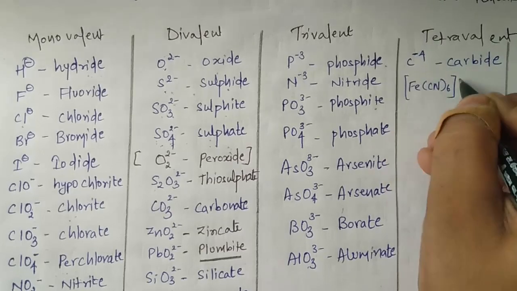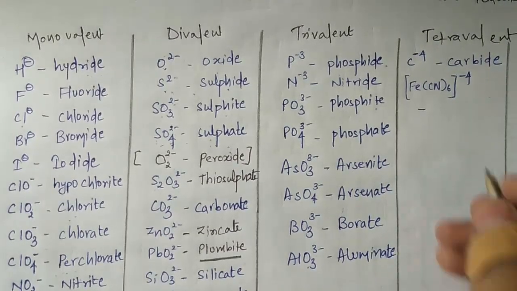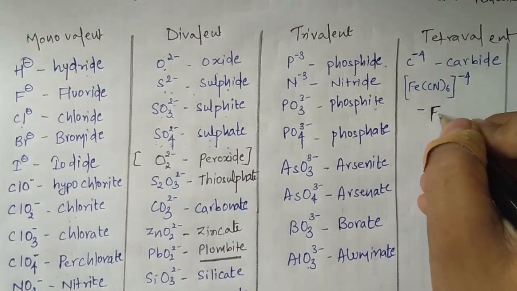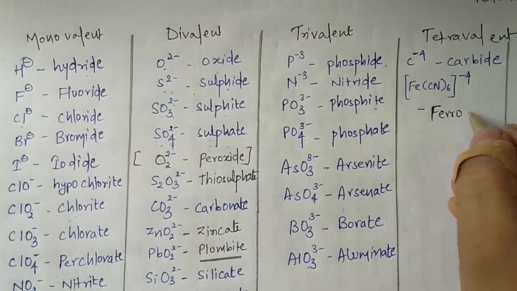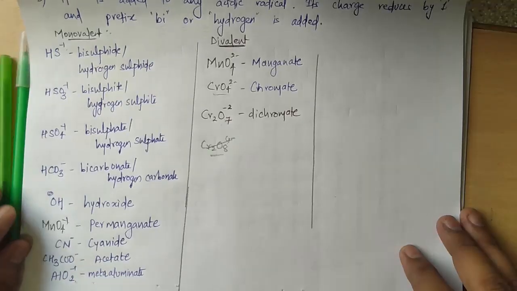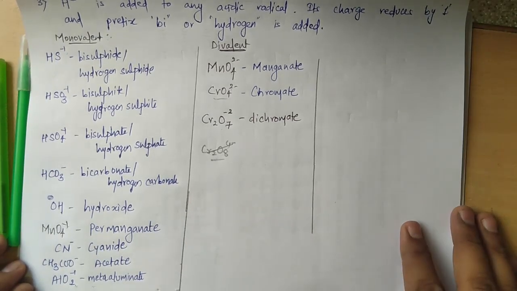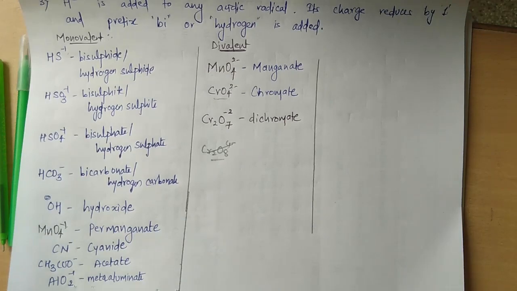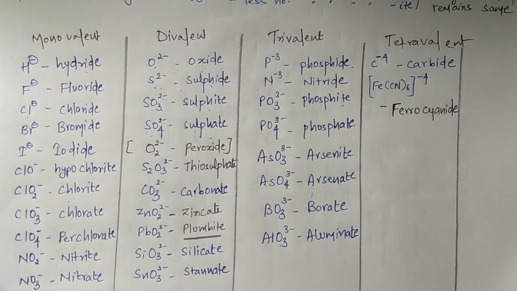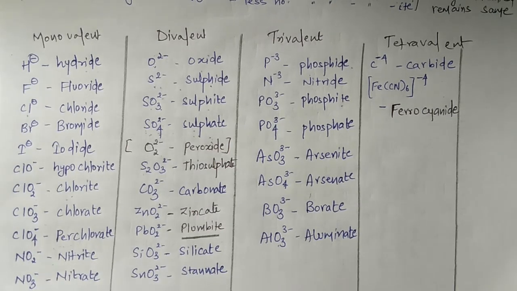Fe(CN)6 4 minus. This is termed as ferrocyanide. Okay, and this is your final list with -1 and -2. I hope you remember this. So this is the final list of your acidic radicals with -1, -2, -3 and -4.